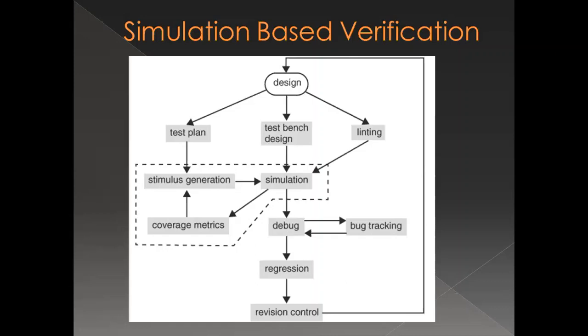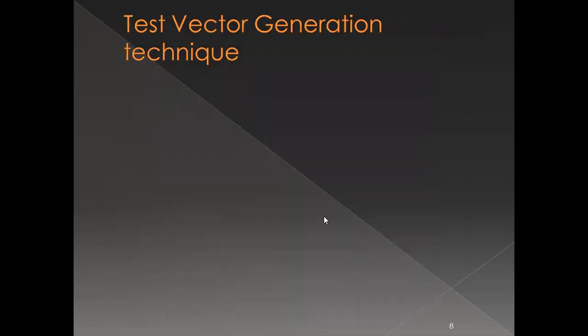So it is a kind of iterative process, not only in terms of the vectors which are to be applied, but also in terms of the design which I am improving. The design which I am improving also has to be rechecked by applying the test bench or the stimulus again.